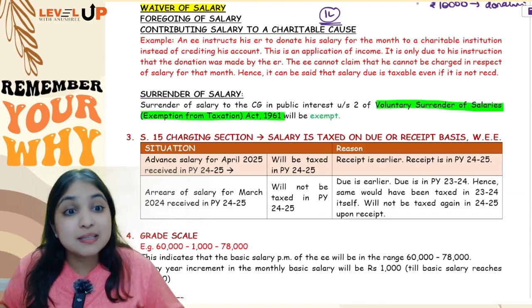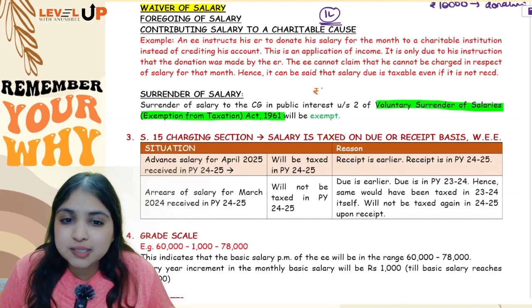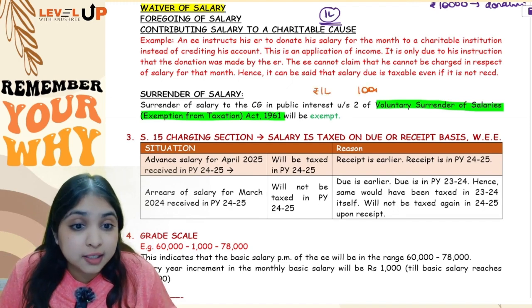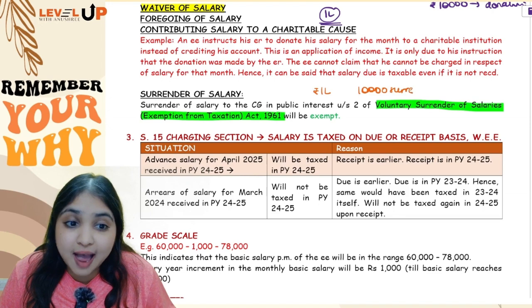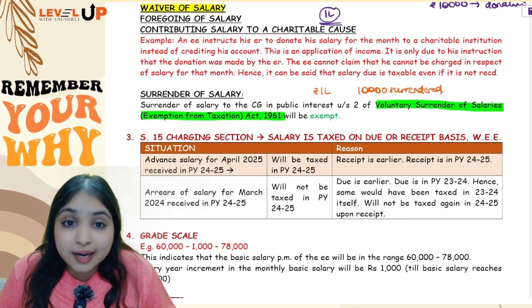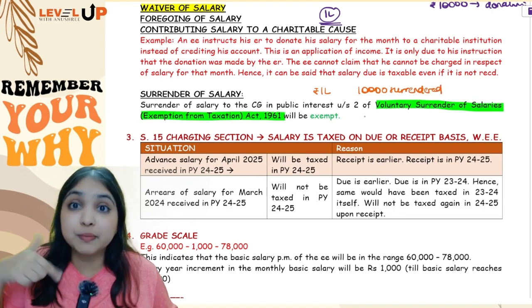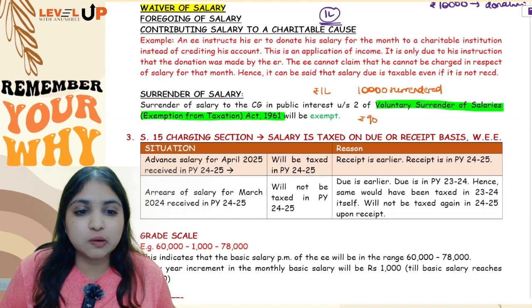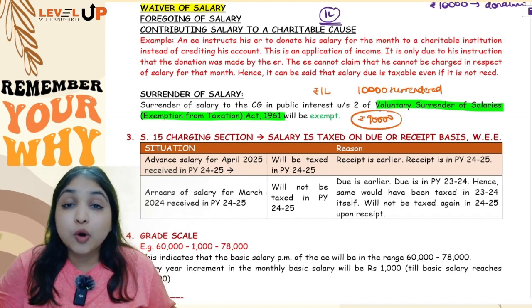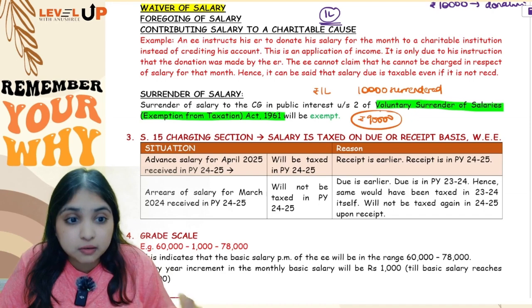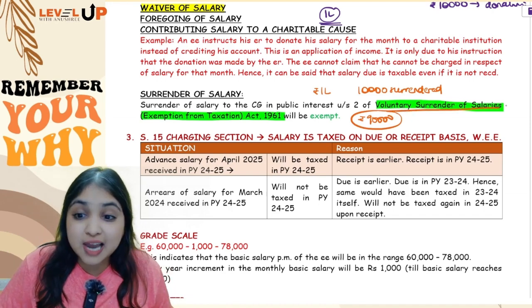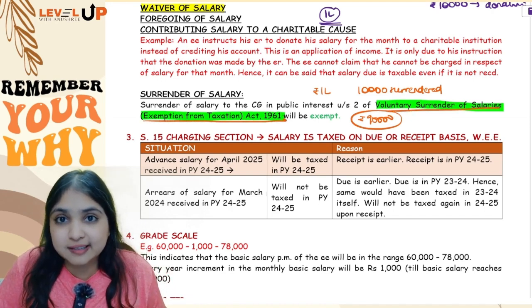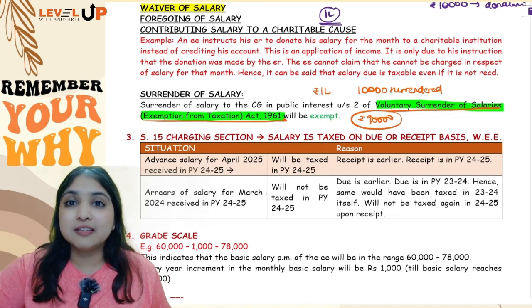Like for example, same thing I'll tell you, my salary was 1 lakh. I surrendered 10,000 rupees under this act. Okay, so in that case, how much salary will be taxable for me? In this case only 90,000 salary will be taxable for me. So whatever amount of salary I surrender under the Voluntary Surrender of Salaries (Exemption from Taxation) Act, 1961, to that extent my salary will be exempt.